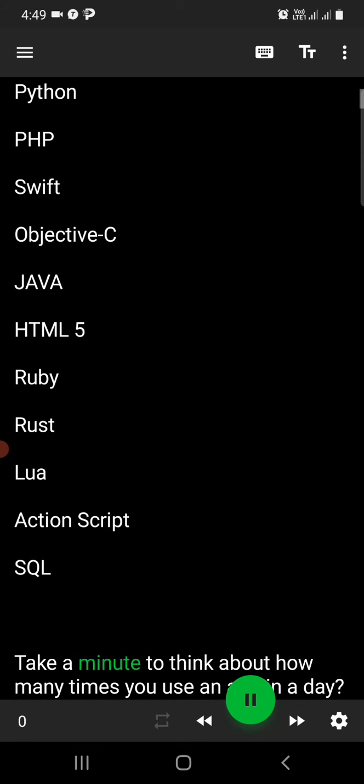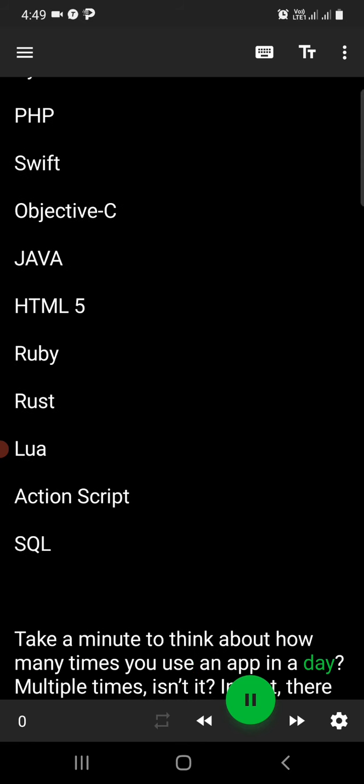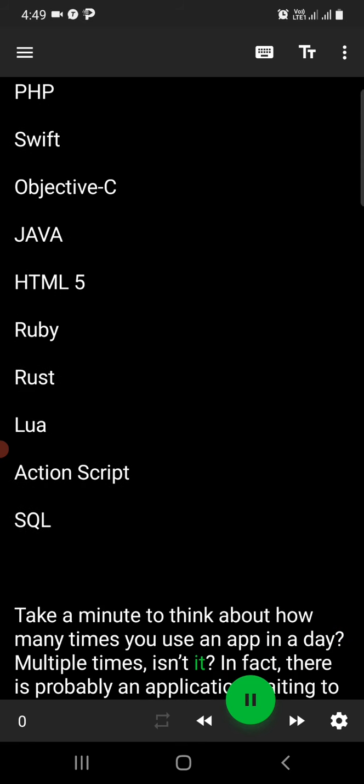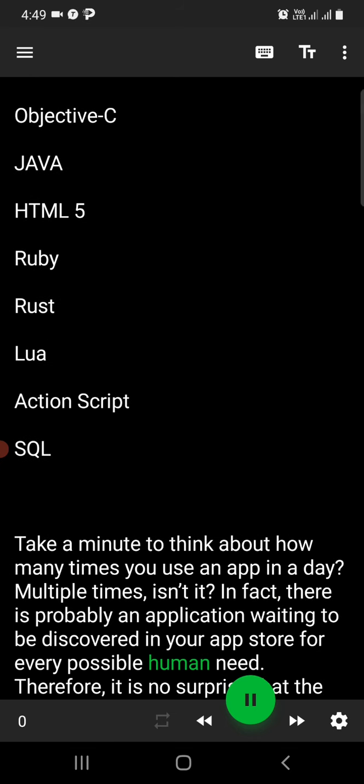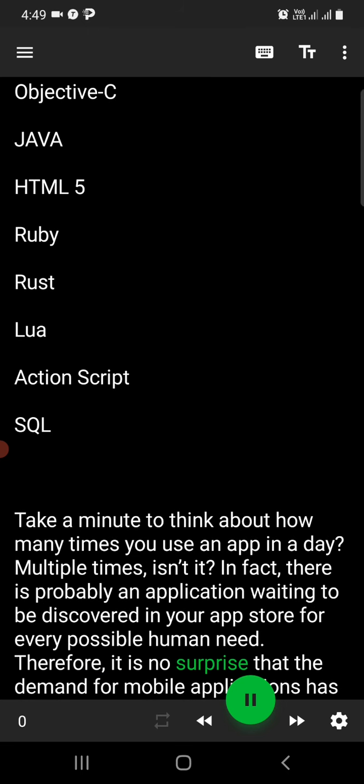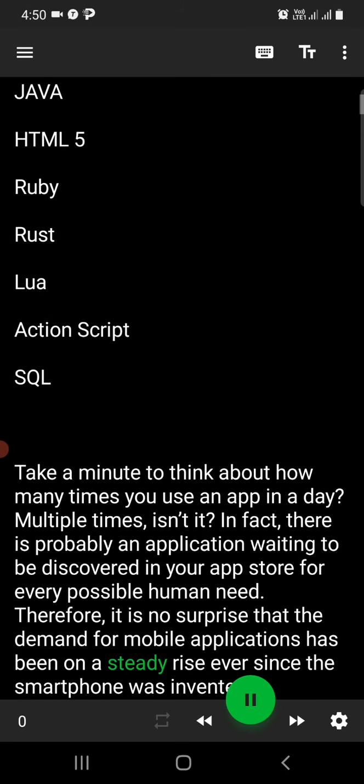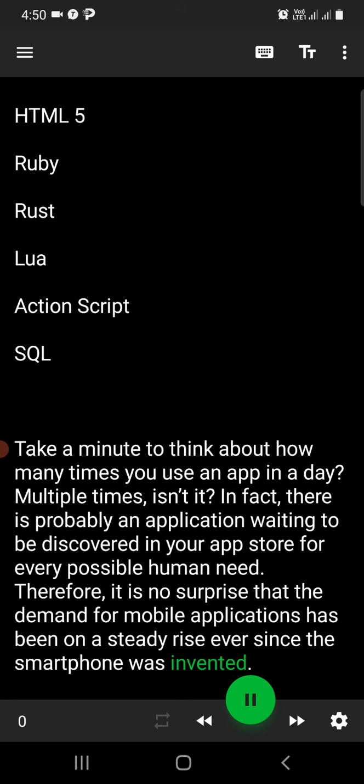Take a minute to think about how many times you use an app in a day. Multiple times, isn't it? In fact, there is probably an application waiting to be discovered in your App Store for every possible human need. Therefore, it is no surprise that the demand for mobile applications has been on a steady rise ever since the smartphone was invented.